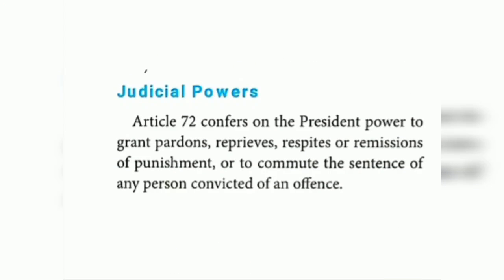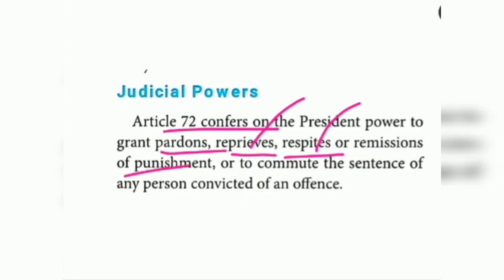Next one, judicial power. So what is there in judicial power? Article 72 confers on the president the power to grant pardon. Pardon, what is the meaning? Excuse. Reprieve, what is the meaning? Cancel. Respite, what is the meaning? Postponed. Or remissions of punishments.